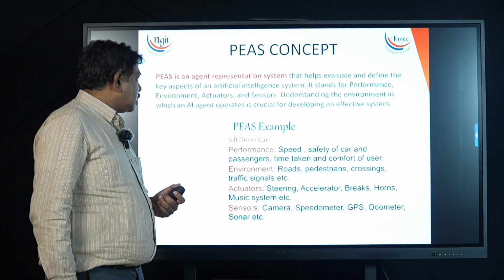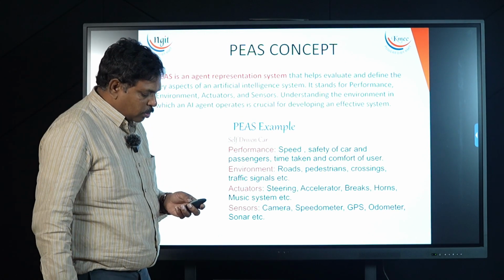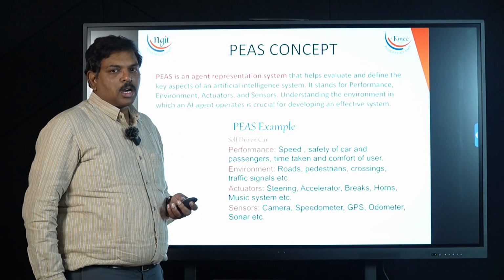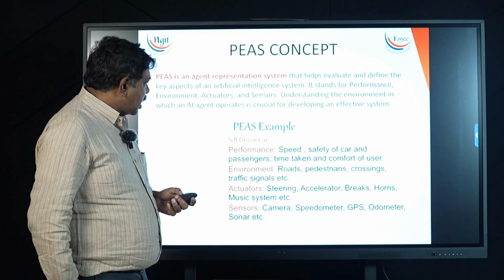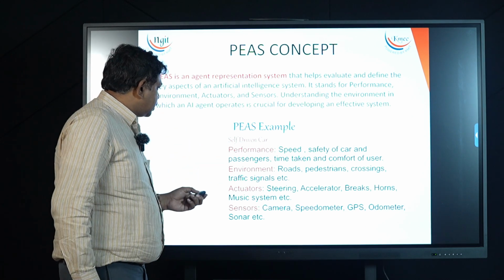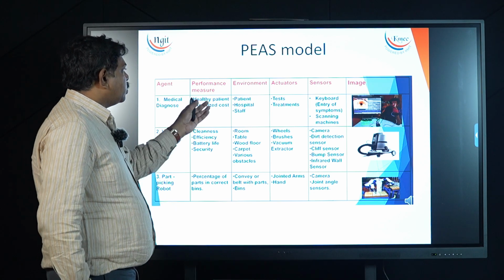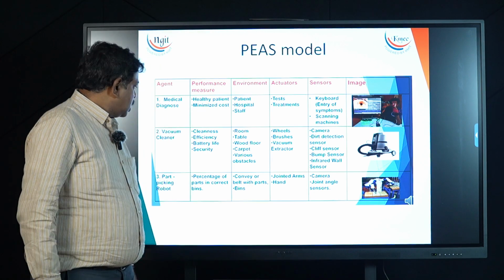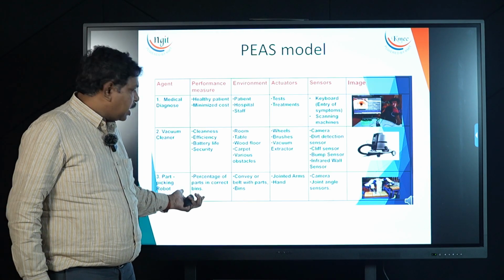Now an AI agent comes with the concept called PEAS. Every agent, whether it is a vacuum cleaner, self-driving car, or automated AC, these are all examples of agents. They have four features: performance, environment, actuators and sensors. Suppose a part-picking robot is an AI agent.